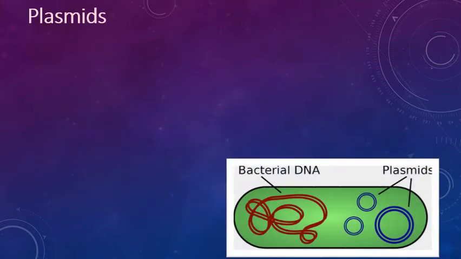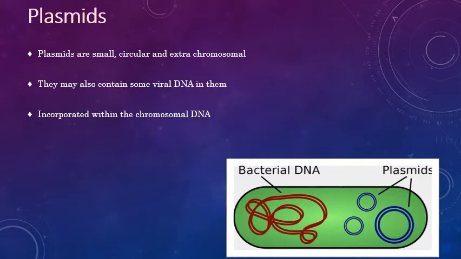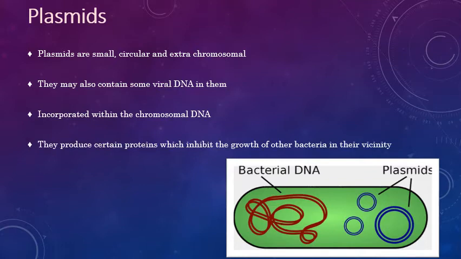Plasmids are small, circular, extrachromosomal DNA present in bacteria. They are nothing but a viral DNA which can be easily incorporated into bacterial DNA. Once the bacterial DNA starts reproducing itself, it also produces some copies of the viral DNA, which is nothing but the plasmid DNA. These plasmid DNA help to produce a particular protein which will inhibit the growth of other bacteria in the vicinity of the bacterial cell.